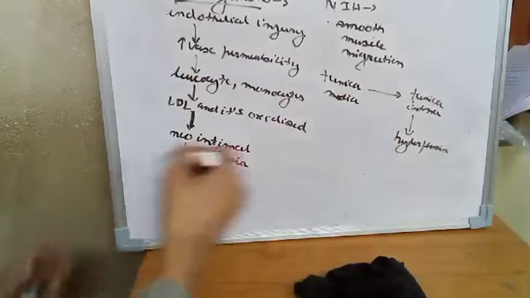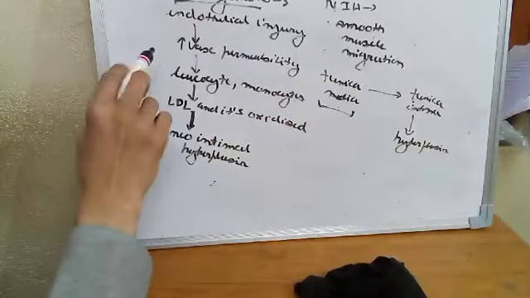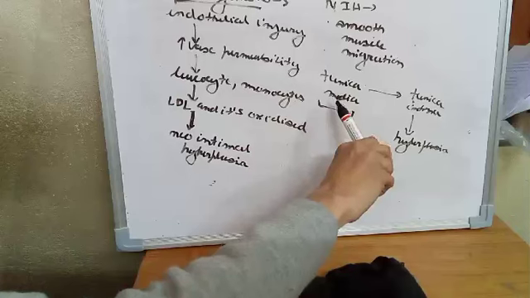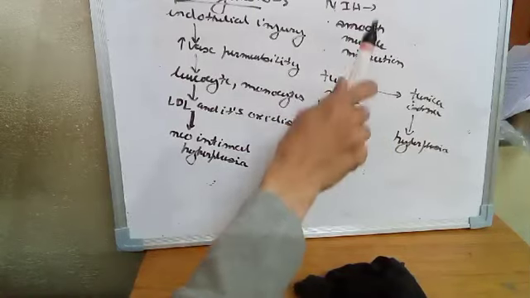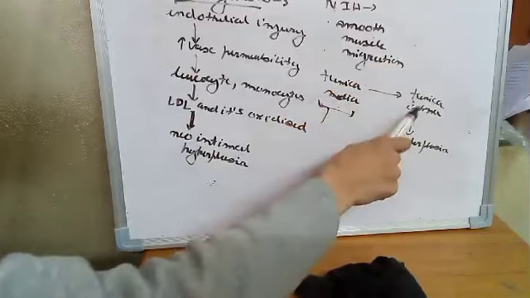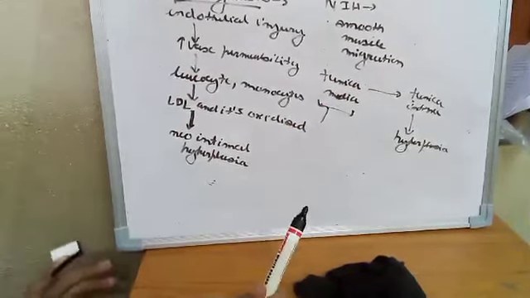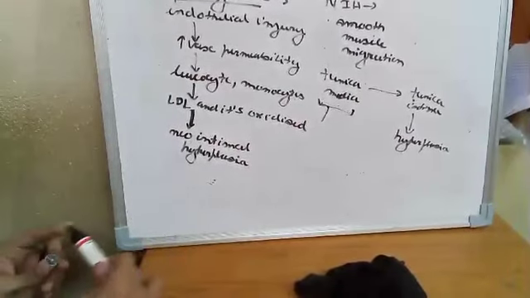So we all know that smooth muscle is present in the tunica media layer, but in the atherosclerosis condition, there is migration of smooth muscle from tunica media to tunica intima, and then there is hyperproliferation of the smooth muscle, which leads to formation of atheromatous plaque, which occludes the lumen of the blood vessel.